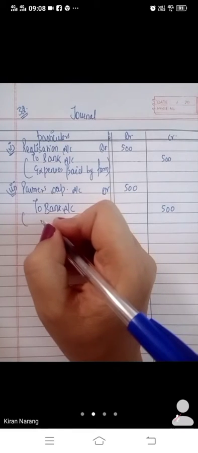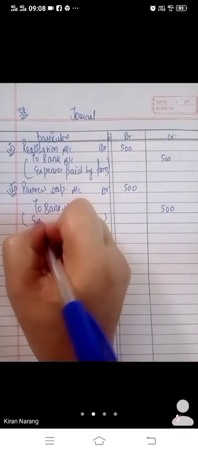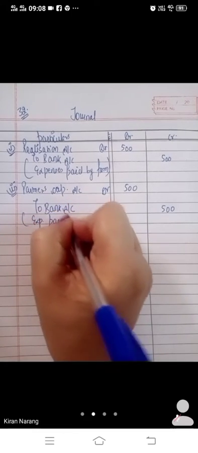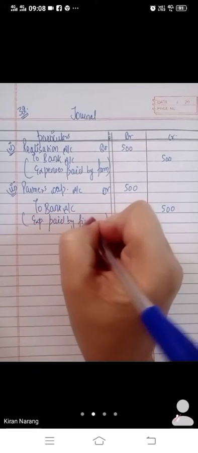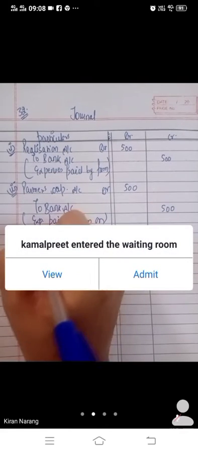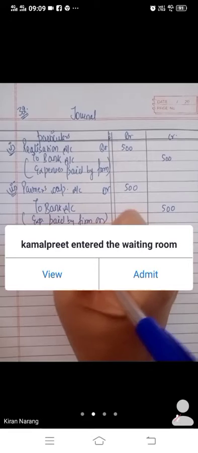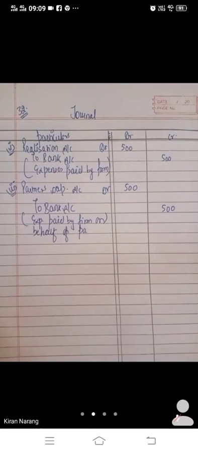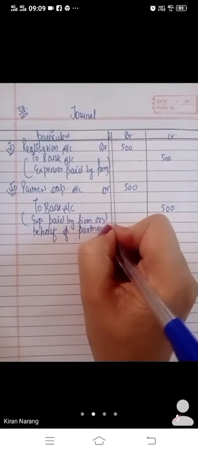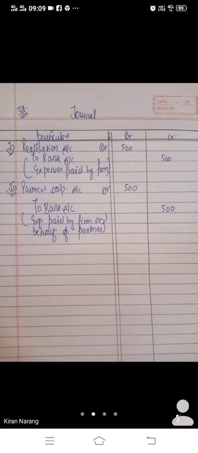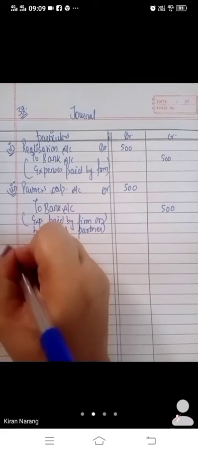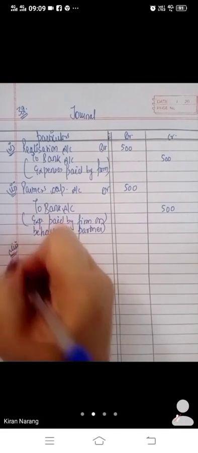We will take this money from partner. Expenses paid by firm on behalf of partner. Expenses we have paid, but we have paid on behalf of a partner.